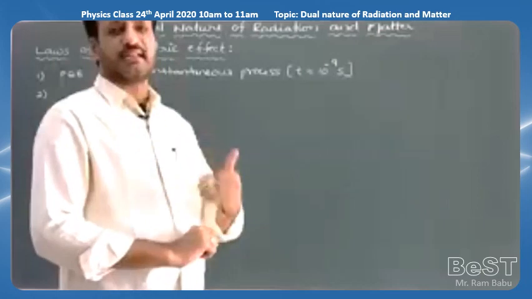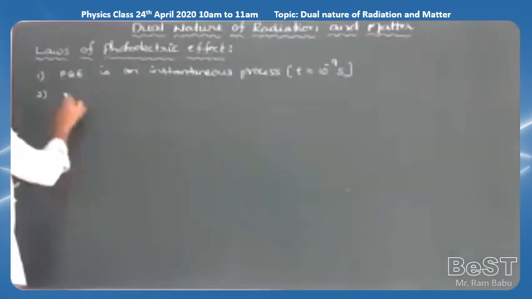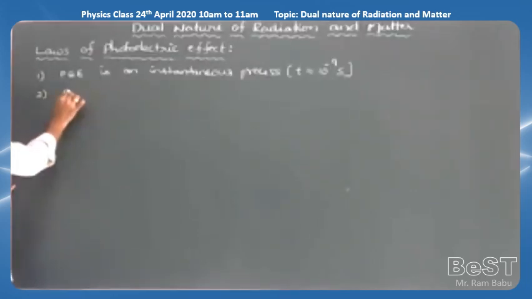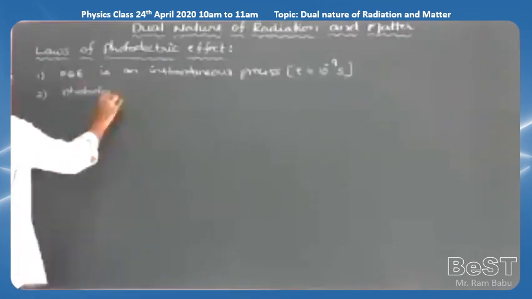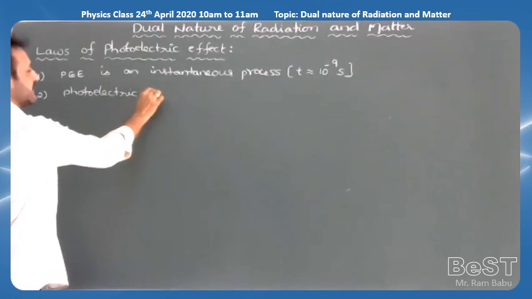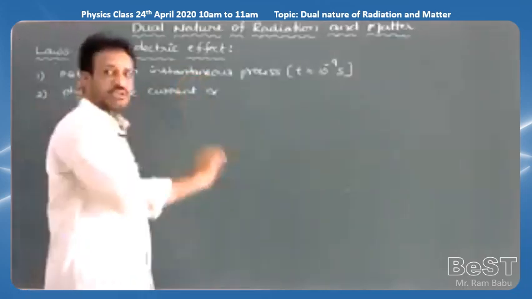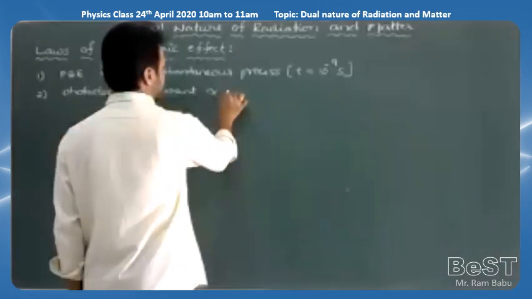The more the intensity of the light, the more electrons are emitted, and the more current passes. So for the given metal and a given frequency, photoelectric current is directly proportional to intensity of incident radiation.